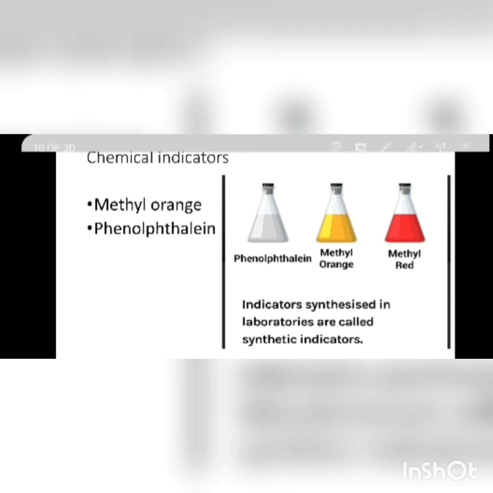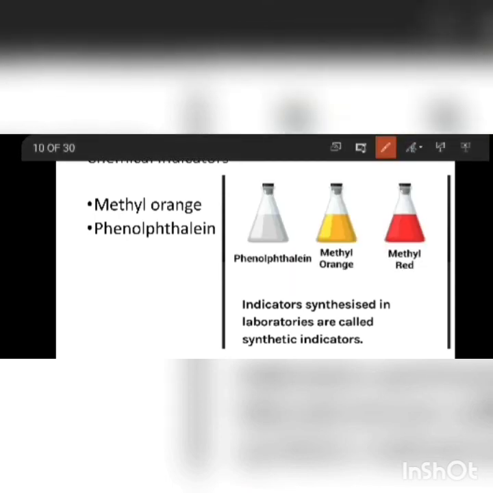And we have chemical or artificial indicators, the second type of indicators. Here we are learning only about two types of indicators. Indicators which are synthesized in laboratories are called synthetic indicators. Here we have methyl orange and phenolphthalein. Methyl orange will be orange in color. So remember these two indicators, methyl orange and phenolphthalein. This is all about the indicators.